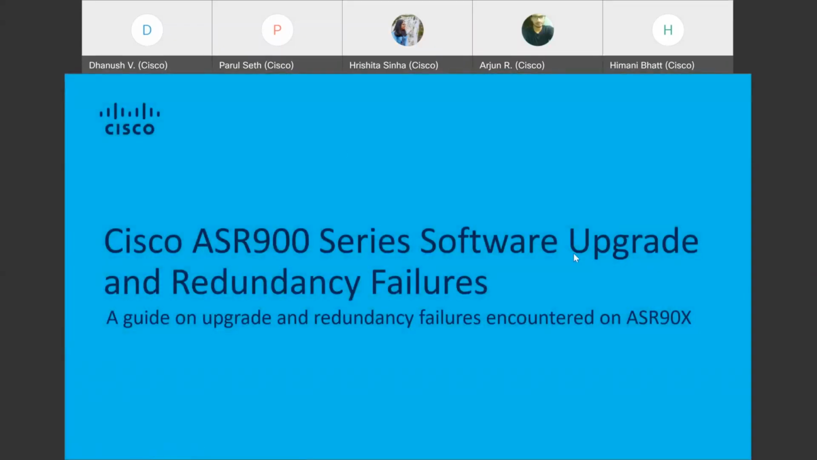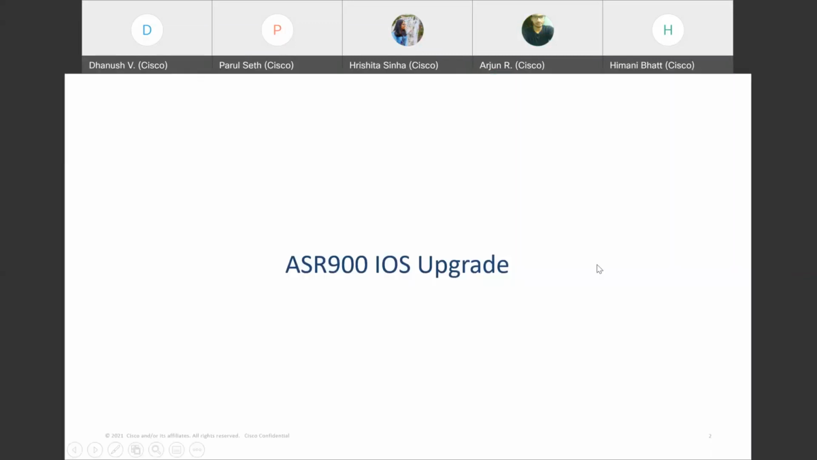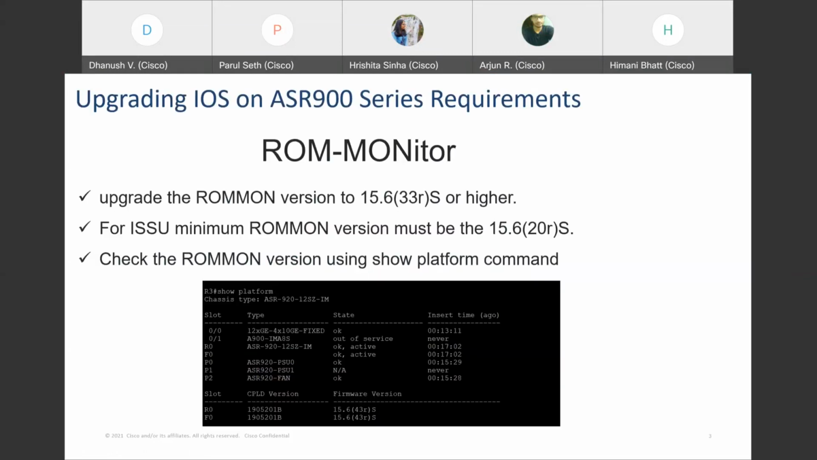Software upgrade and redundancy failures. We went through software upgrade yesterday, and we know how to upgrade our software. So what do we need to keep in mind when upgrading? When I went through the documentation, there were three points it stresses. The first one is the ROM monitor, which is an integral part and goes along with the upgrade. Cisco recommends that the ROMMON version be 15.6 or higher, and if you're doing an in-service software upgrade, the minimum version must also be 15.6 or higher.